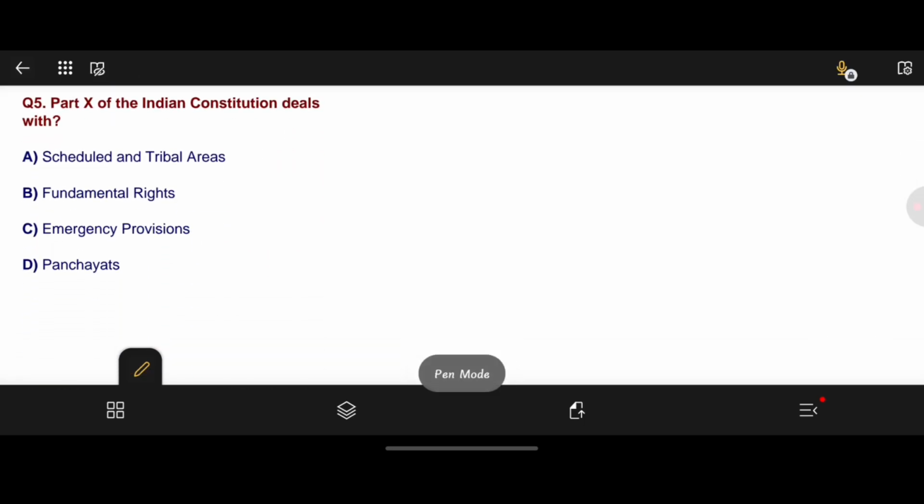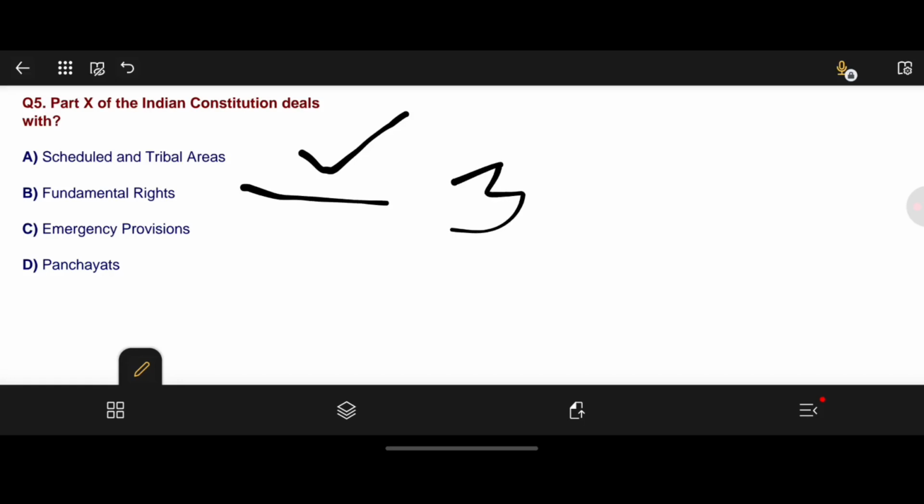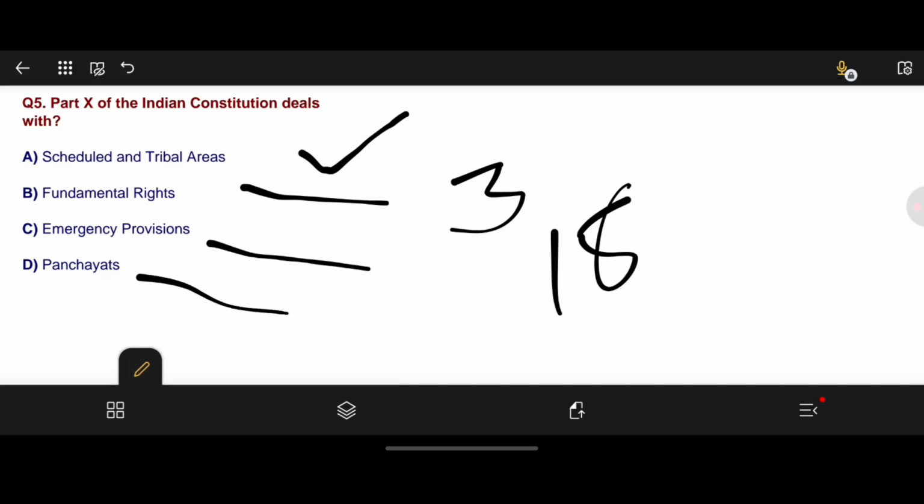Moving to question number 5. Which part of the Indian Constitution, part 10th, deals with? Your options are A. Scheduled and tribal areas, B. Fundamental rights, C. Emergency provisions, D. Panchayats. Here option A is the correct answer, scheduled and tribal areas. Fundamental rights is part 3. Emergency provisions are part 18. Panchayats are in part 9.